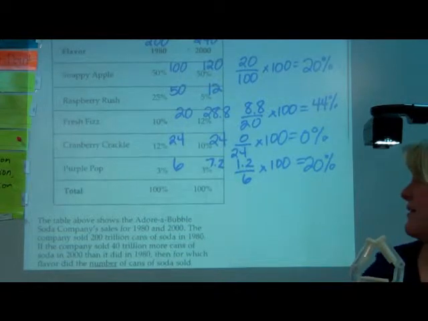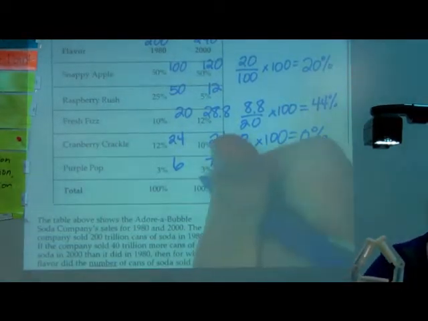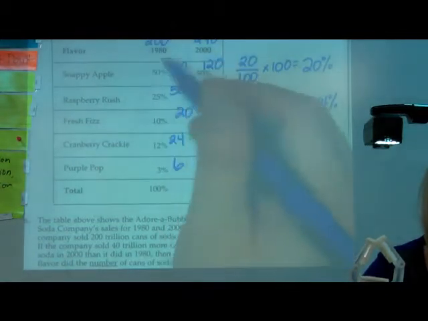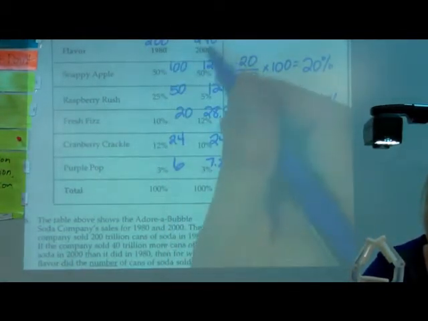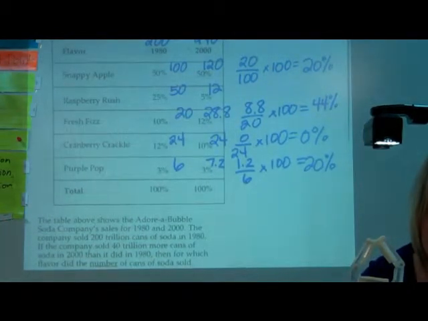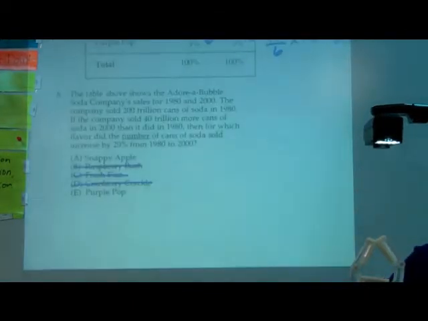I think this has a mistake. I think these are both right. Snappy Apple and Purple Pop. This one would need to be something else. I think the problem is that because this amount right here increased by 20%, if the percent stays the same, then it means that the number of cans also increases by 20%. So, yeah, these are both right.